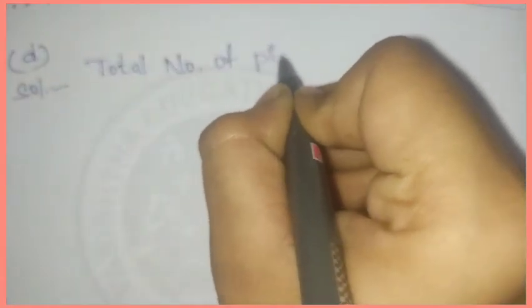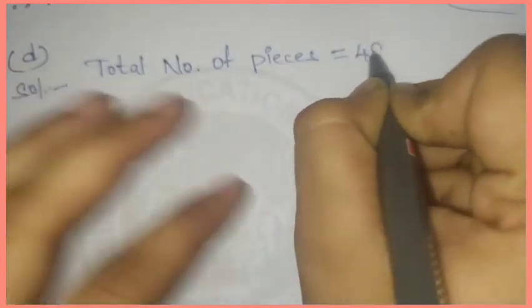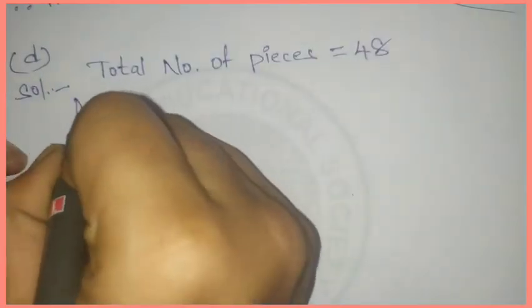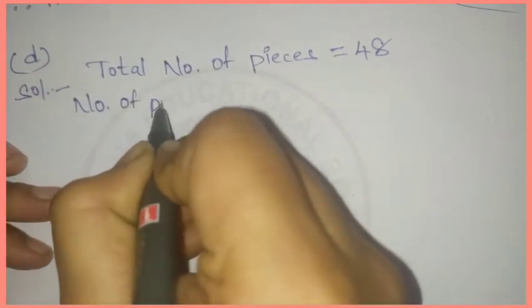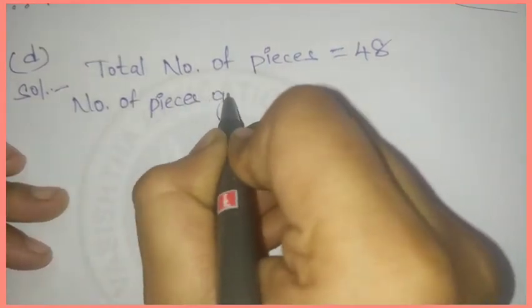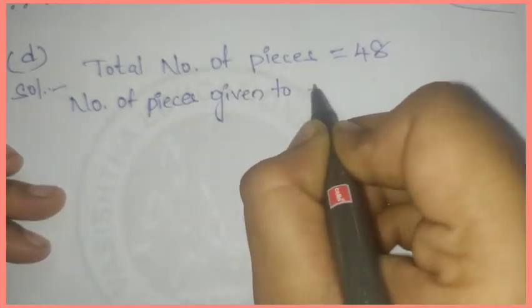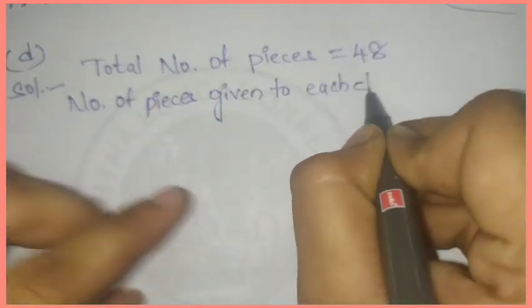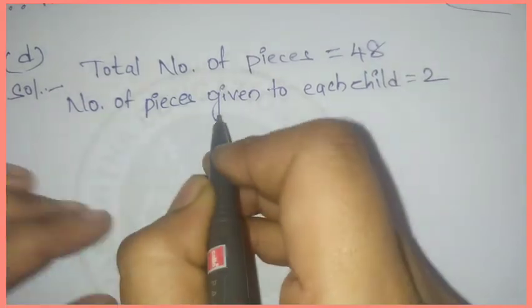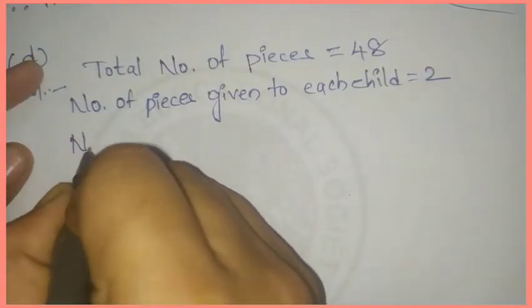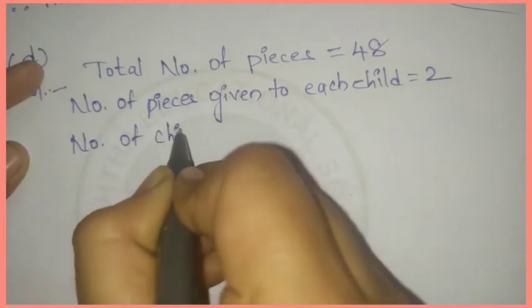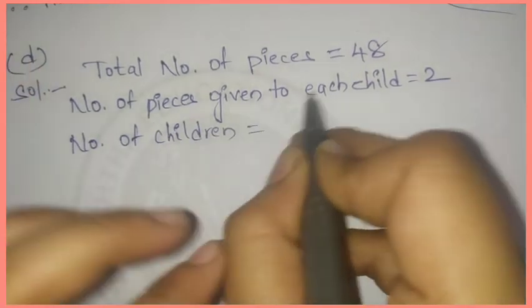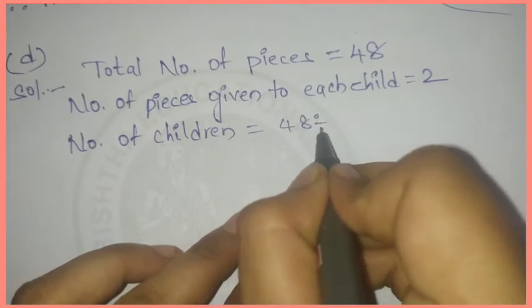D solution. Okay, first, total number of pieces cut by teacher. Total how many are there? 48. Okay, number of pieces given to each child. Each child means one child. 2 pieces. Okay, next, number of children. Total number of children. Simply we will divide these two. 48 divided by 2.